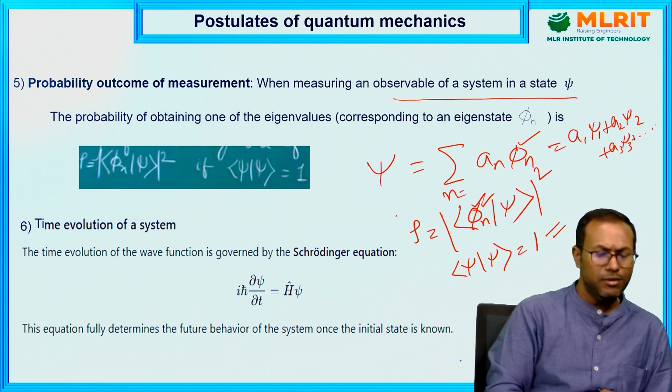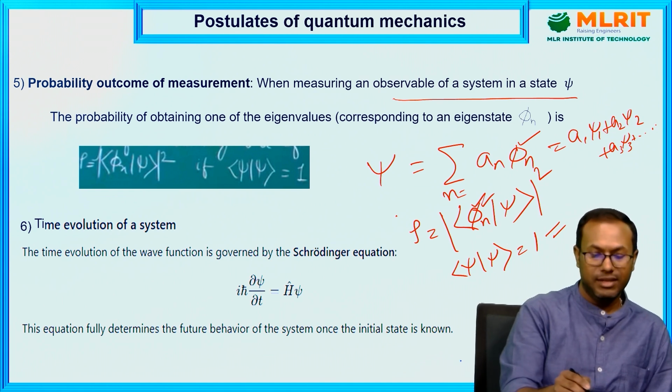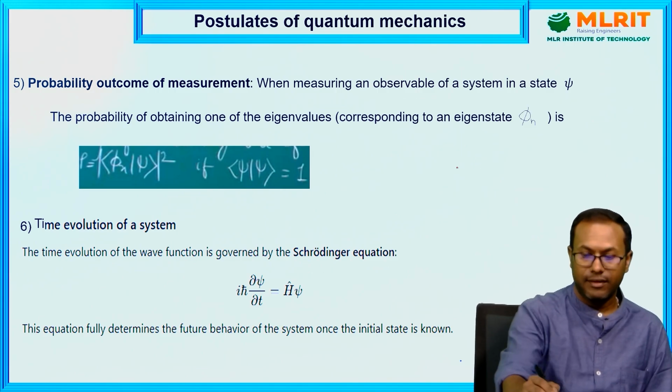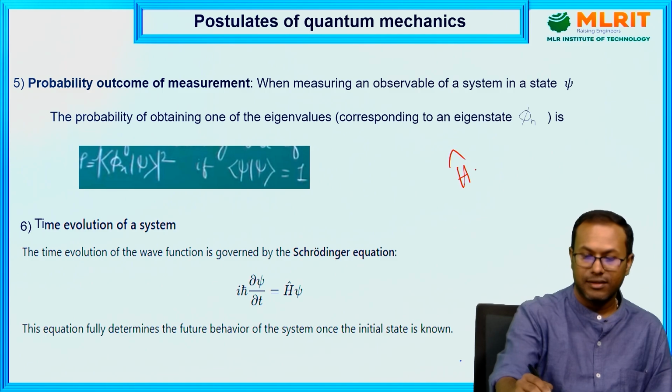And the time evolution of the system: we know that the Schrodinger equation can be written as H psi equals E psi.